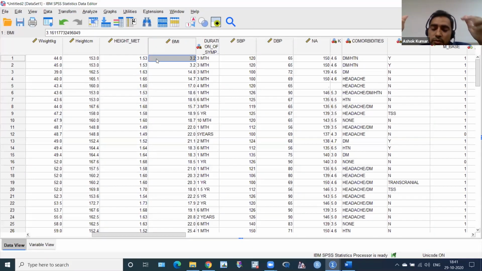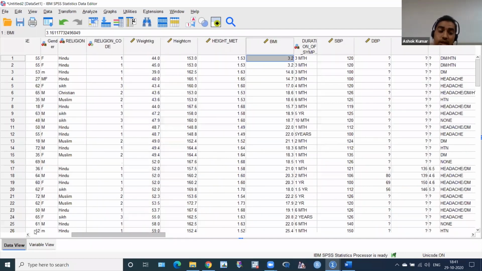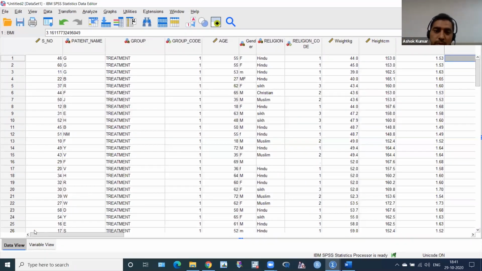With 3 measurements, we cannot use the paired t-test. So we have to use repeated measures ANOVA. If there are more than 2 measurements, we have to use repeated measures ANOVA if the data are normally distributed, otherwise we have to go for the Friedman test. So it's very simple. But within-group testing, I told you that we have to split the file. Within a group, for the paired t-test, we always split the file.